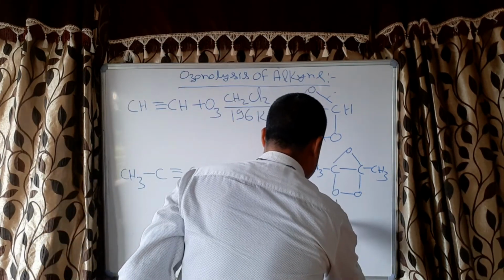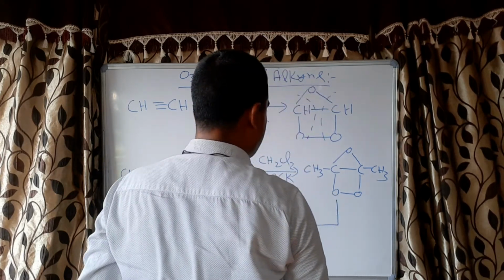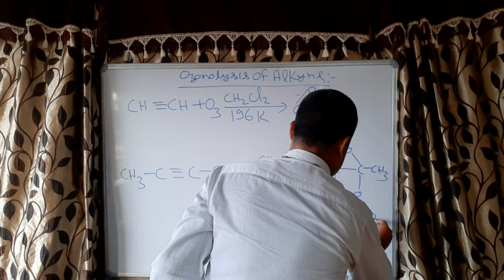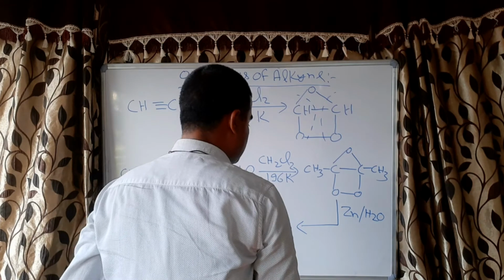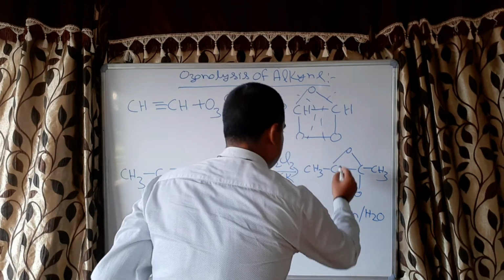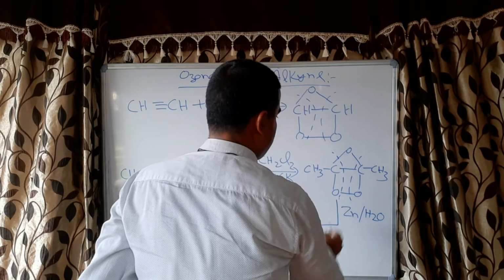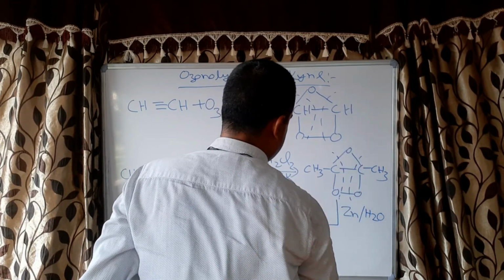Now there will be cleavage, that can be reductive or oxidative. Correct? This is the reductive cleavage. So it will be broken like this, but this single bond does not break, because this is a two-dimensional board.